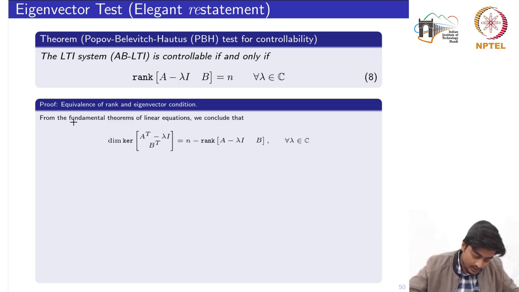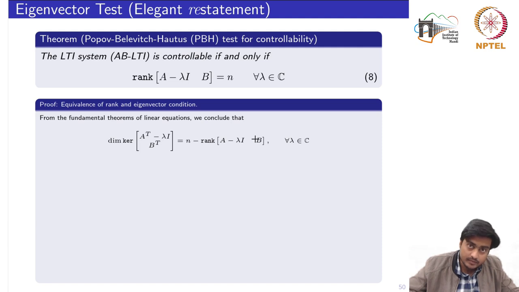Again using the fundamental theorem of linear equations, we conclude that the dimension of the kernel of this matrix can be written as n minus the rank of A minus lambda I, B. Here in fact I have used two properties; the orthogonal complement property has also been used.